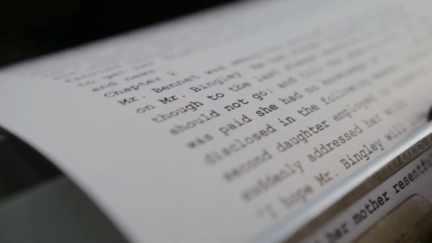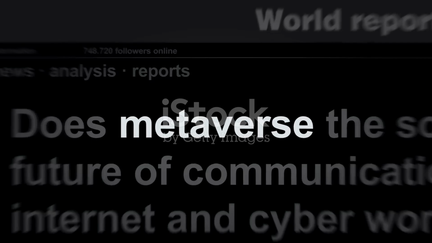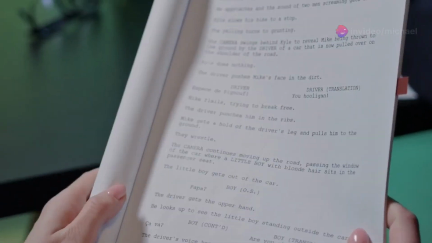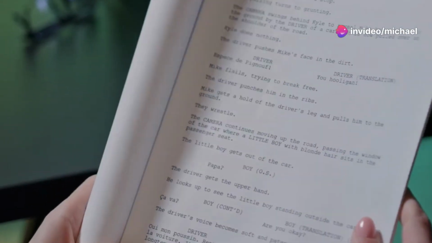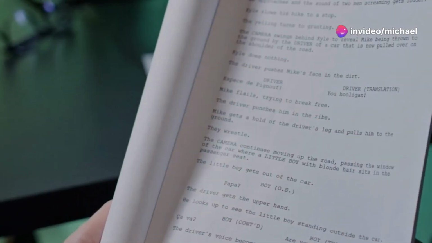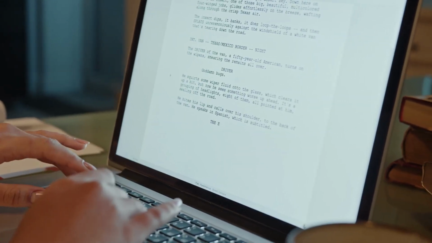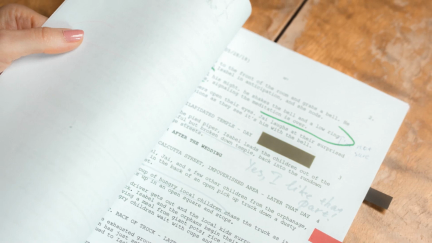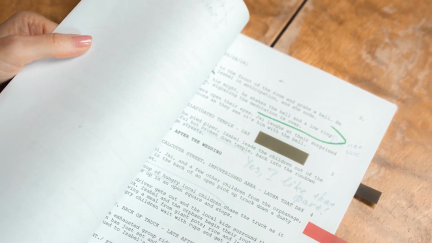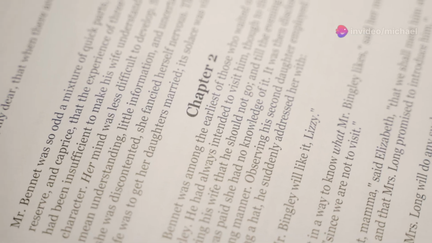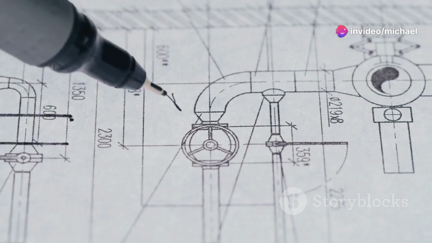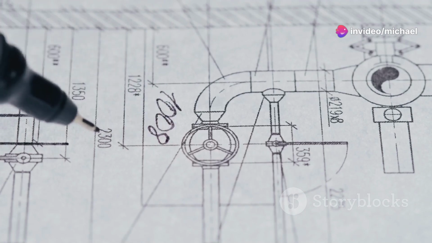Before we dive into AI scriptwriting, let's understand what a script is and what we mean by meta in this context. A script is a written work that provides dialogue, actions, and directions for a performance or interaction. Scripts are used in films, TV shows, plays, and chatbot conversations. For example, a movie script might include dialogue, actions, and notes about the setting or camera angles. In both cases, the script serves as a blueprint for the final product.